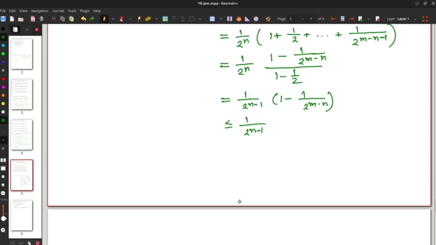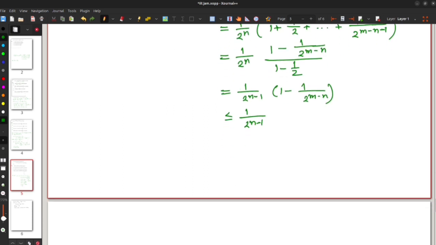If we take limit as n tends to infinity, then we can see that mod of am minus an goes to 0. Therefore, the sequence an is Cauchy.